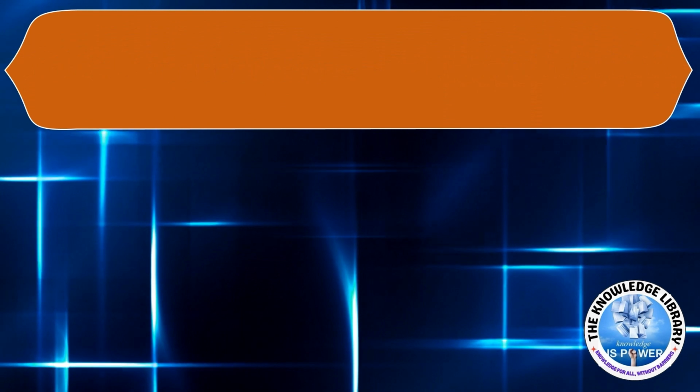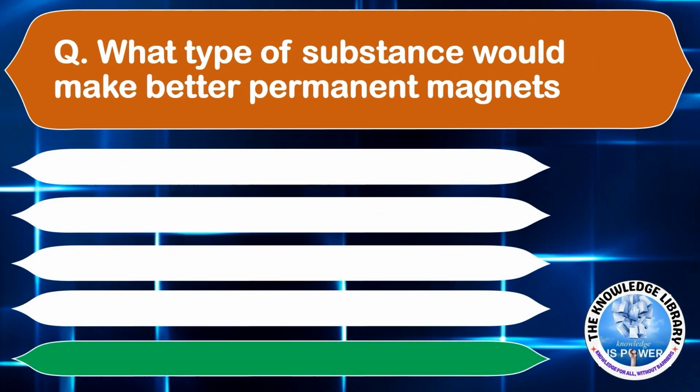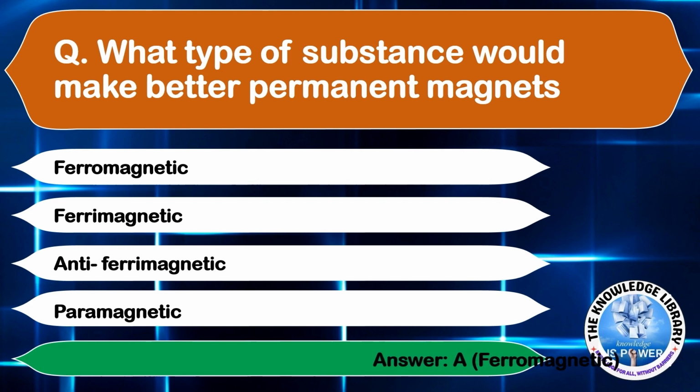Moving on to the next question. What type of substance would make better permanent magnets? A. Ferromagnetic, B. Ferrimagnetic, C. Antiferromagnetic, or D. Paramagnetic. The correct answer is option A, ferromagnetic.